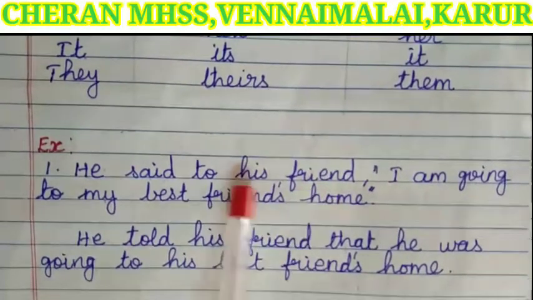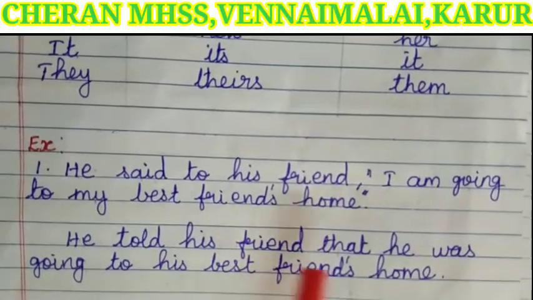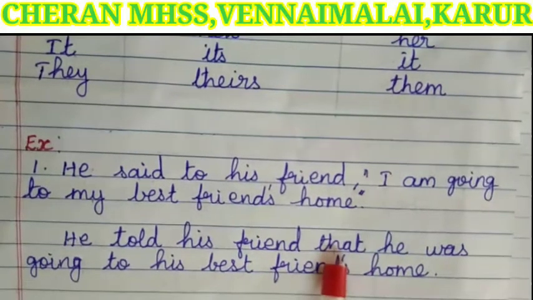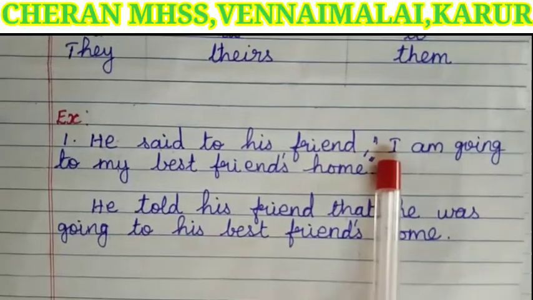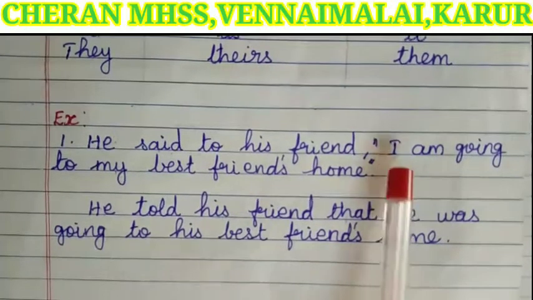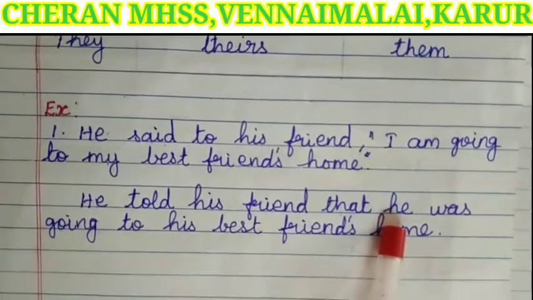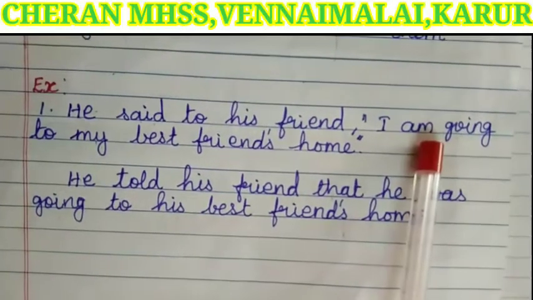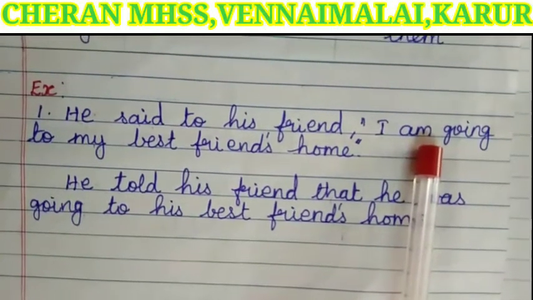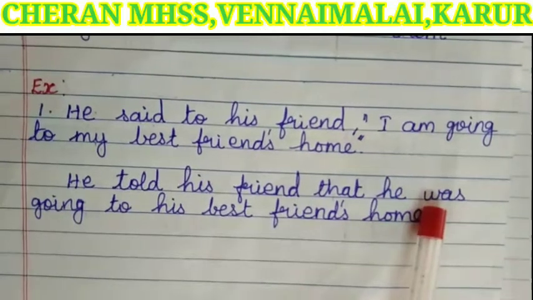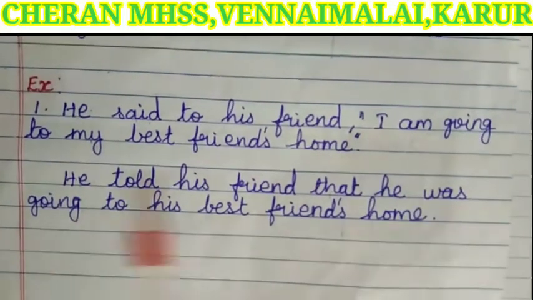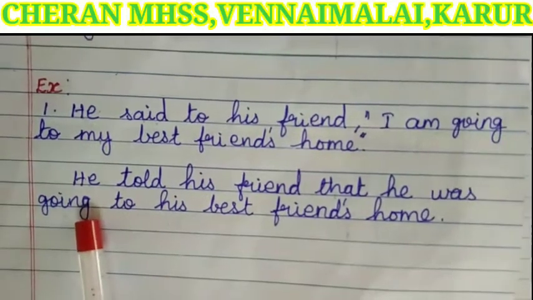His friend, the listener, is same. Instead of the comma and quotation, we have added "that." I is a first person pronoun, so we have to write the speaker's pronoun he. Am going is a present continuous tense, so it will change to past continuous tense, was going.